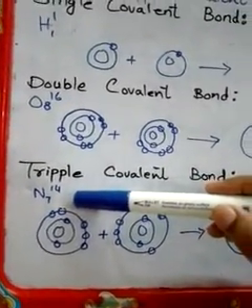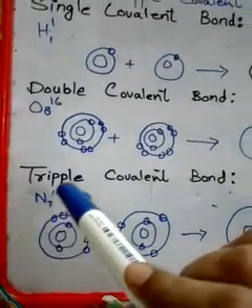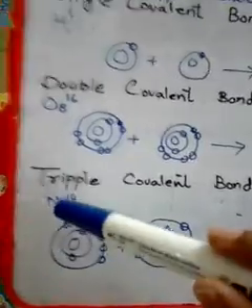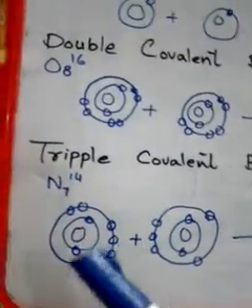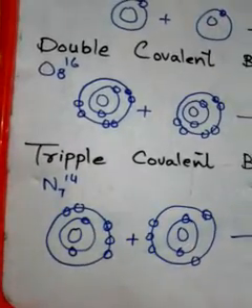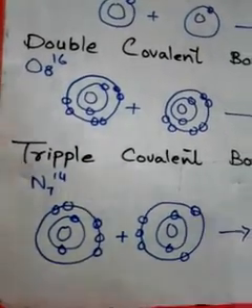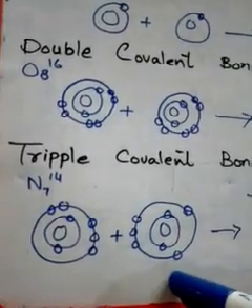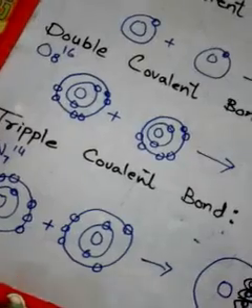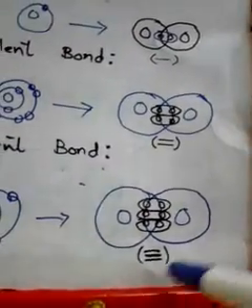Nitrogen is the example of that. Nitrogen has atomic number 7 and atomic mass 14. I have made the complete structure over here. So 7 means the first orbit contains 2 electrons and the last orbit contains 5 electrons. 5 and 2 make 7. Next to that is another nitrogen atom. They both combine mutually. Here again I have only shown the bonded electrons so that it couldn't get messy. So what is here?